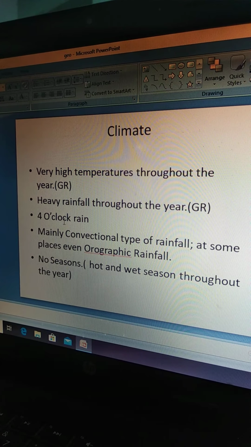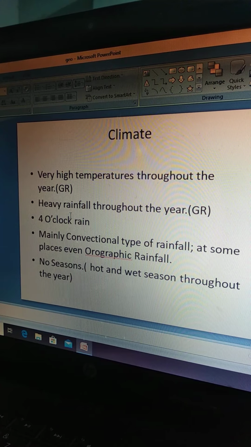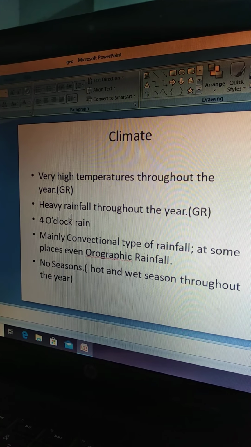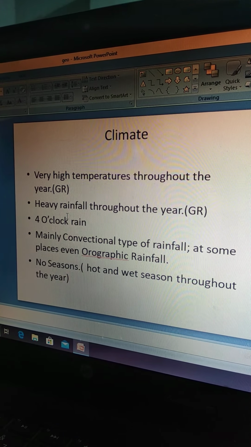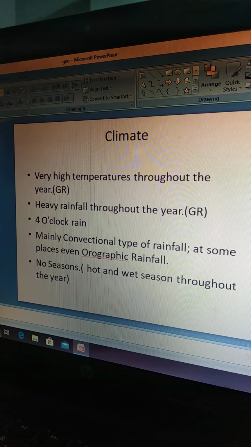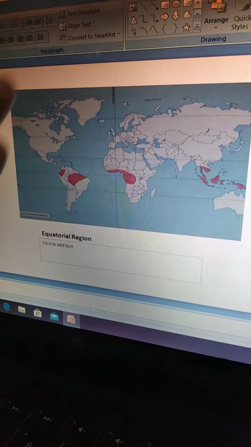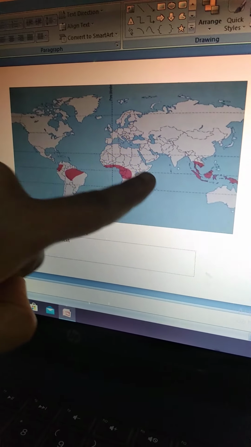Next, a very important point about the climate here is that it receives very heavy rainfall throughout the year. Again, this is your reason question. There has to be some reason for that. Now, the reason for this is, again back to the map. As you see, in this equatorial region, we have a sufficient amount of water bodies present here, right?